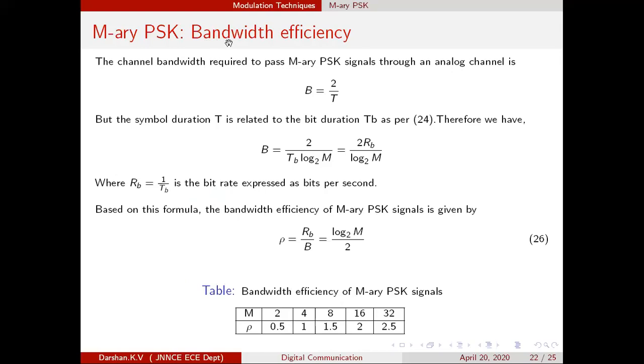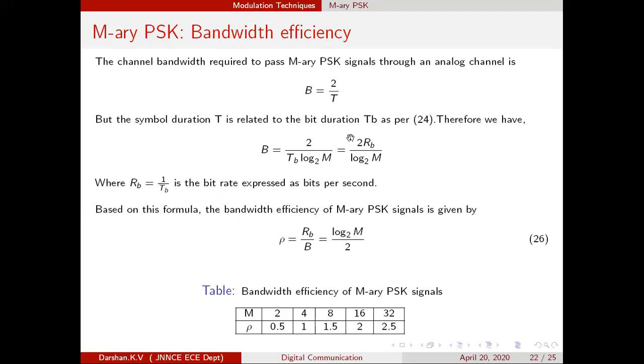Now let us have another concept called bandwidth efficiency. To analyze this, let us have some simple expressions. We are again rewriting the channel bandwidth expression: B is equal to 2 divided by T. What is T? T is known as the symbol duration.